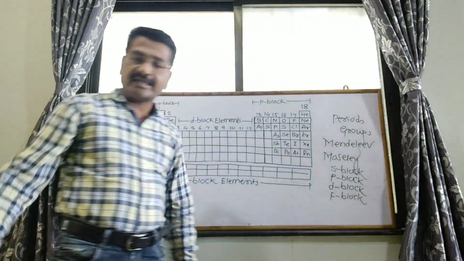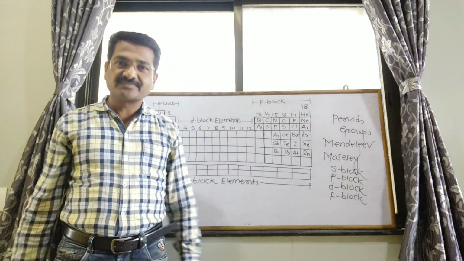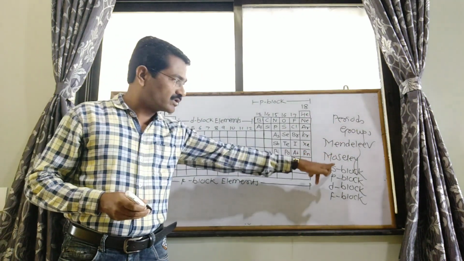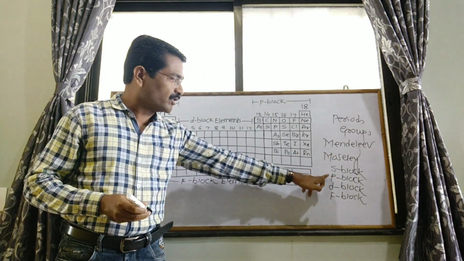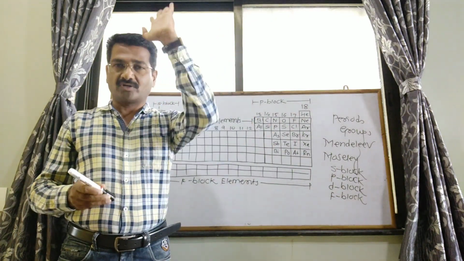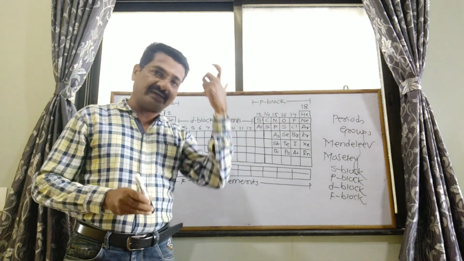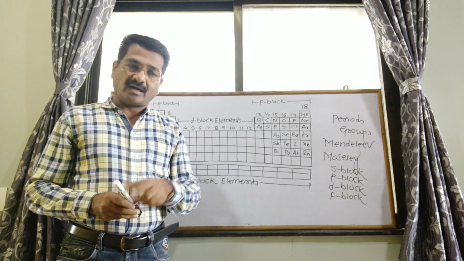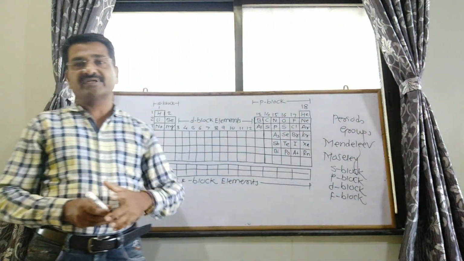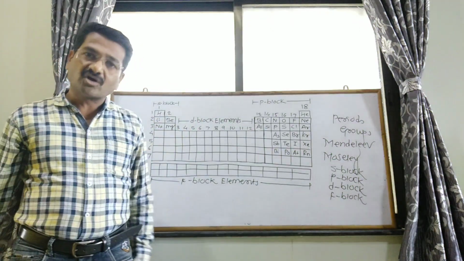The modern periodic table consists of 4 blocks of elements for study purposes. Which are those 4? The first one is the S block, the second one is the P block, the third one is the D block, and the last one is the F block. How are these blocks of elements arranged? They are arranged depending upon the electronic configuration of the elements.